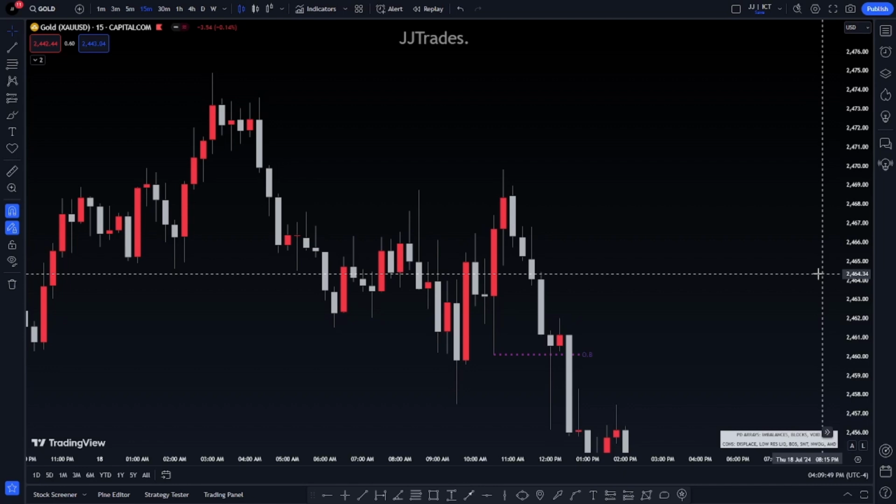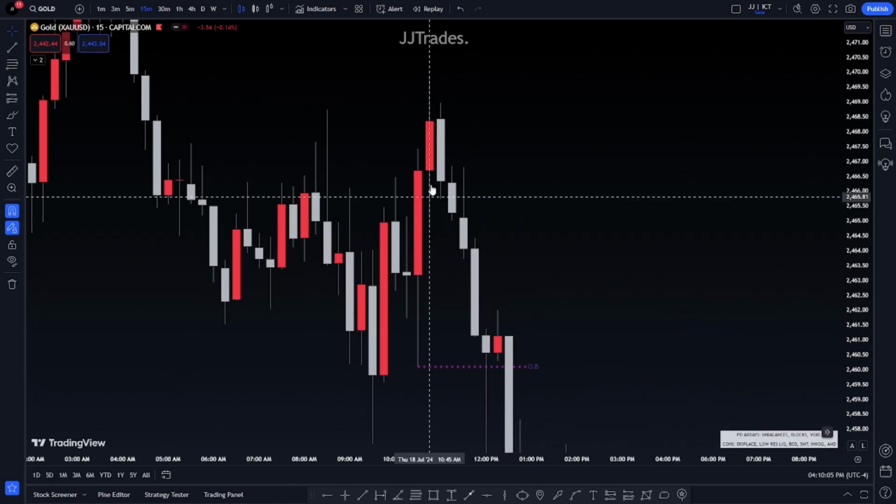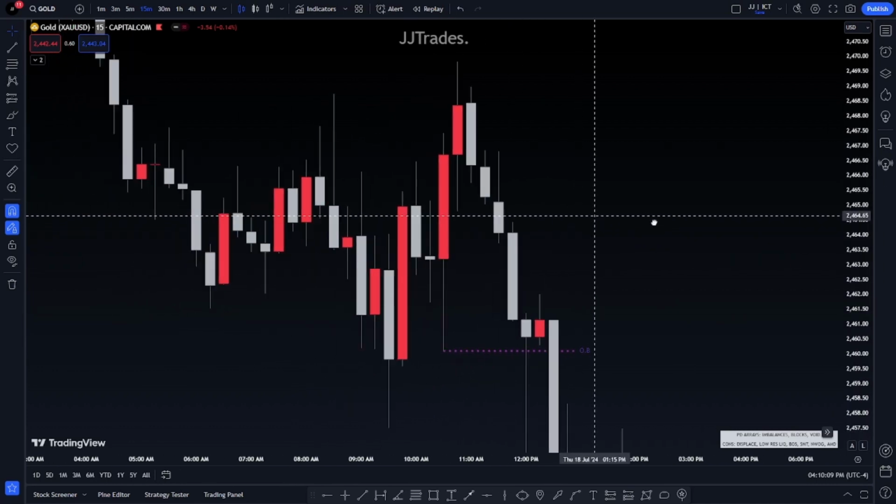A failed order block would be a breaker block. A failed order block is a breaker block, and a failed creation of an order block is a mitigation, which I think is stronger than a breaker block. Yes, a mitigation is stronger than a breaker block. But anyways, enough of me yapping. So you see how we have these two up-close candles signaling an order block creation? Yep, the order block got created.